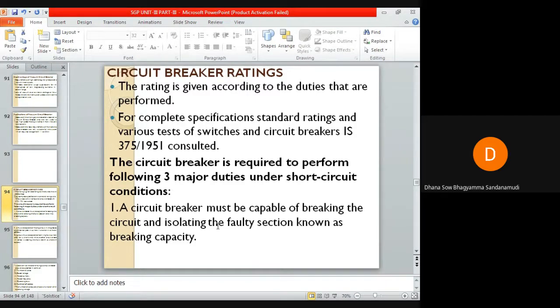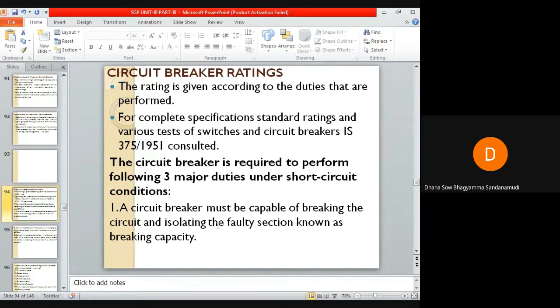This is known as the breaking capacity of the circuit breaker. So what is breaking capacity? Breaking capacity is the ability of the circuit breaker to break the circuit and to isolate the faulty section whenever a fault occurs.